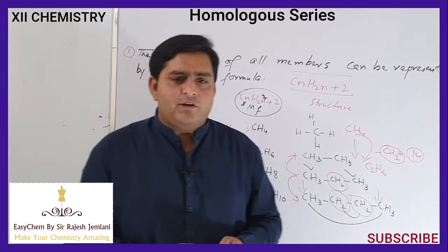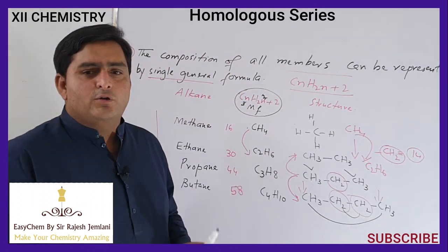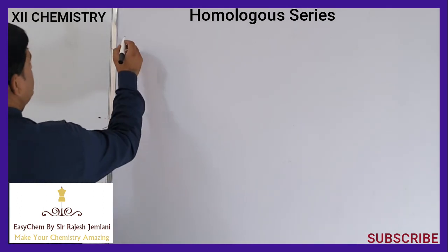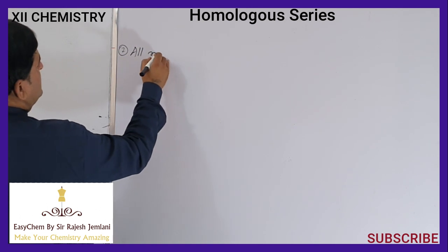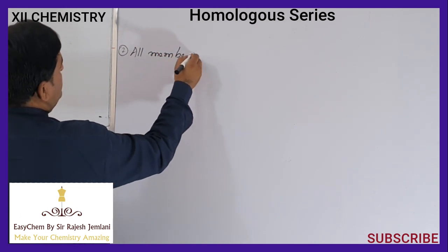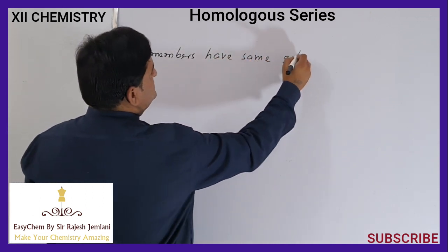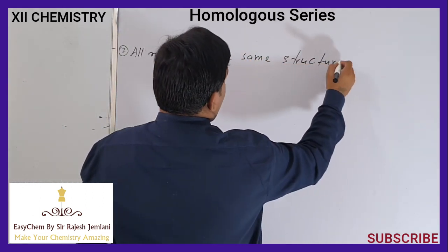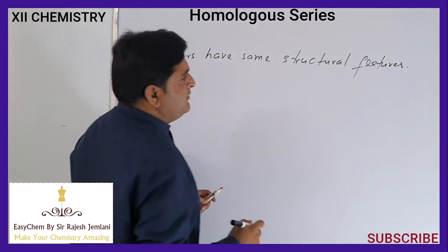The third characteristic is that all members have the same functional group. What is the meaning of this?